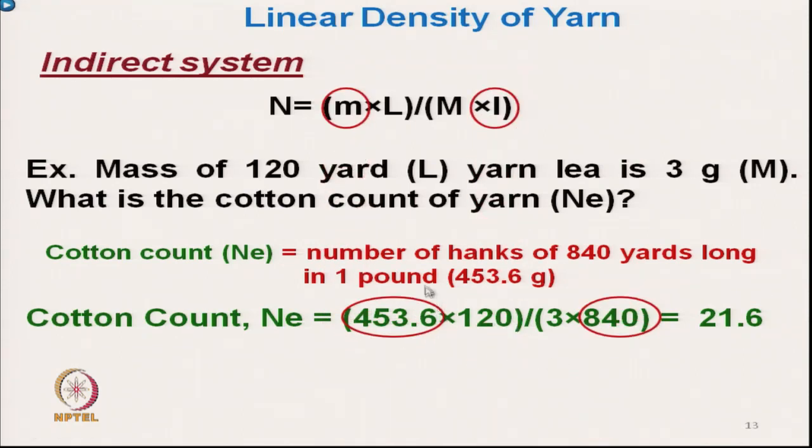What happened here? We can see that the unit mass, 453.6, is always constant, and the unit length, 840, is also constant.